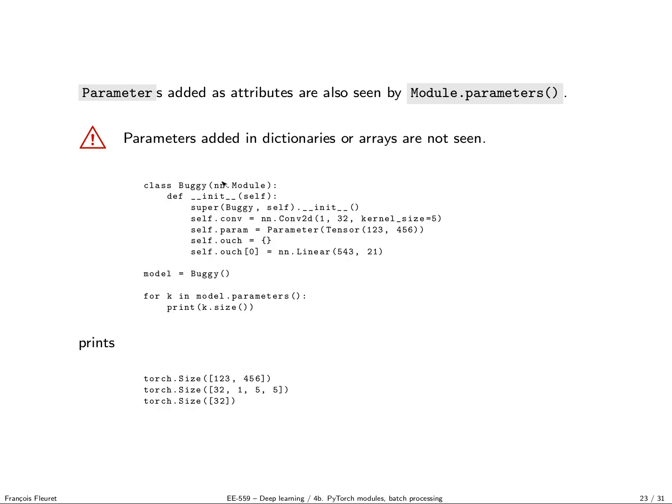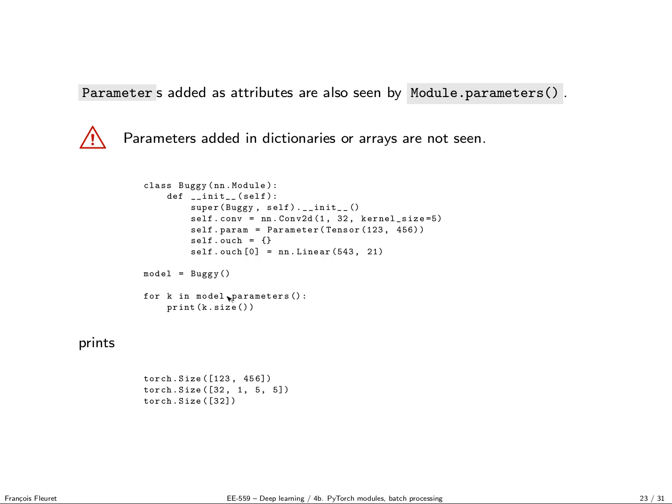If you add parameters as attributes, they are also seen as module parameters. But you have to be careful: if you add parameters or modules explicitly in dictionaries, bad stuff may happen. Here, for instance, I'm creating a dictionary and I add submodules to my model through it, because it may happen that it makes sense.